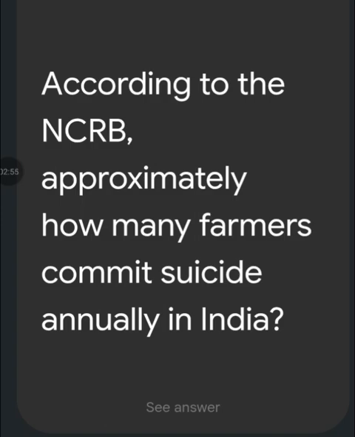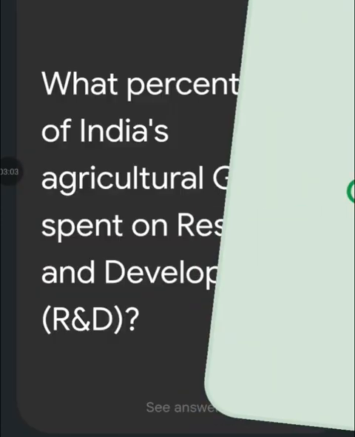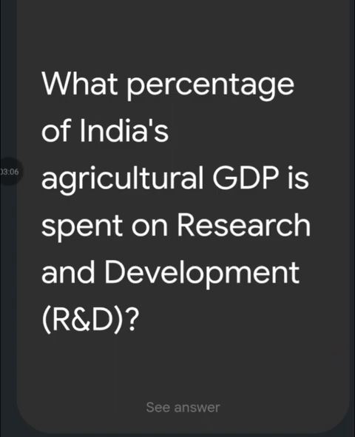According to the NCRB, approximately how many farmers commit suicide annually in India? Between 9,000 and 10,000.